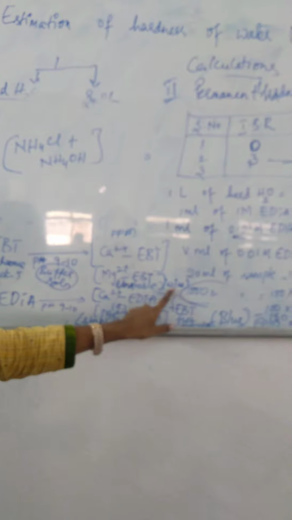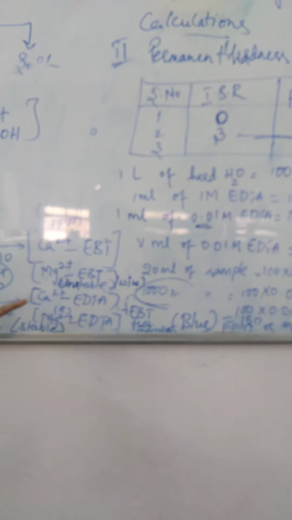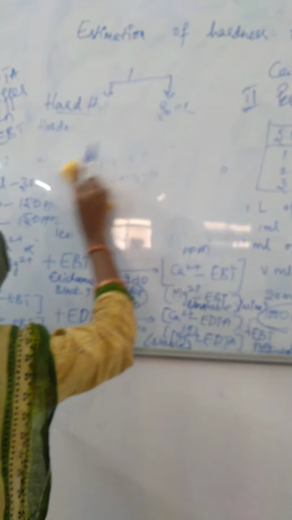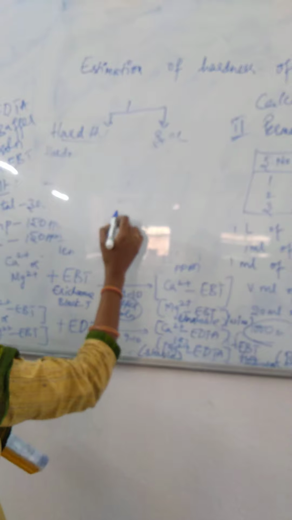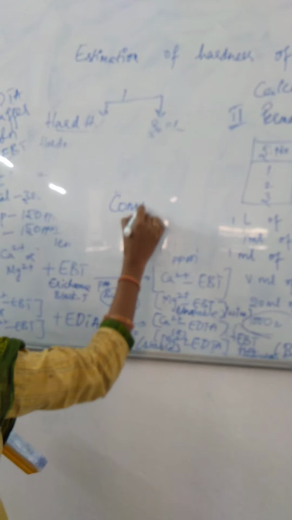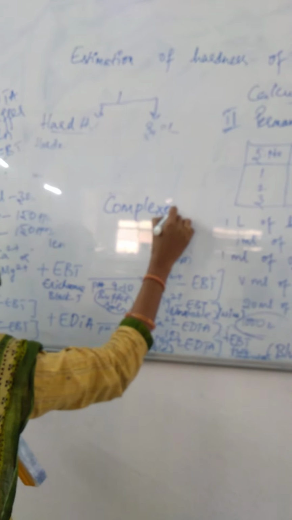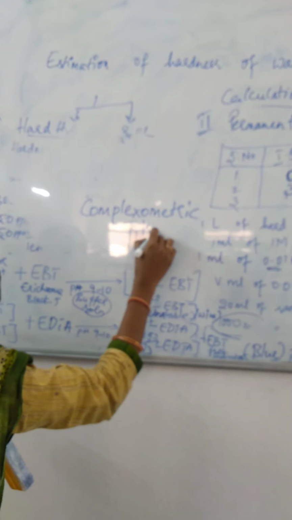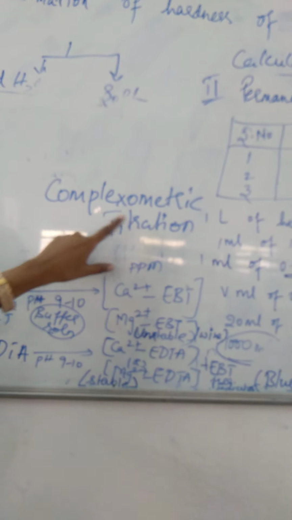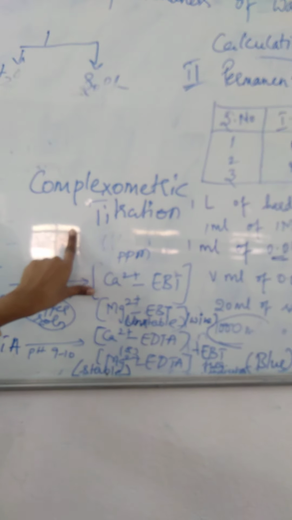Why do we observe wine red to blue color? Due to the formation of a complex. Hence, since complexes form during the reaction, the EDTA method can also be called a complexometric titration or complexometric method.